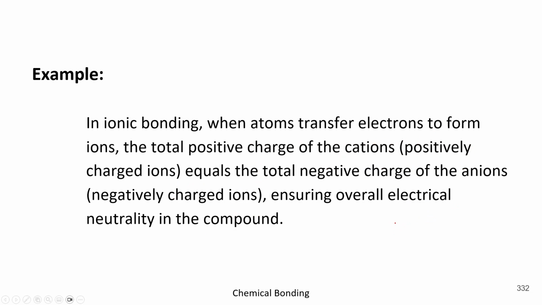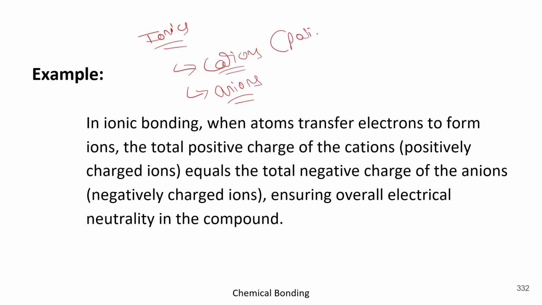Got it? Now let's take an example. In ionic bonding, when atoms transfer electrons to form ions, the total positive charge of the cations equals the total negative charge of the anions. Basically, in ionic bonds we have 2 divisions, cations and anions. Got it? Cations are positively charged particles, whereas anions are negatively charged particles. Okay.